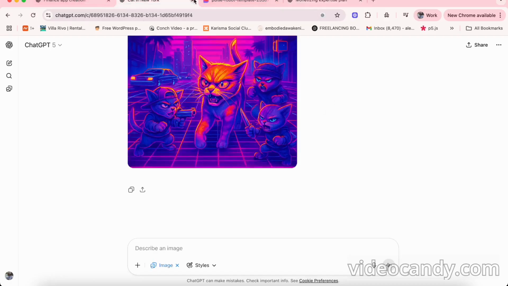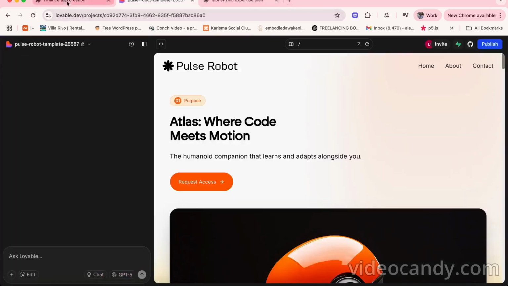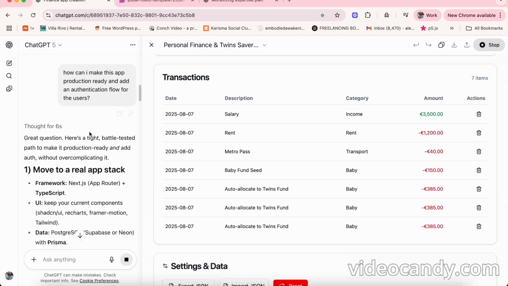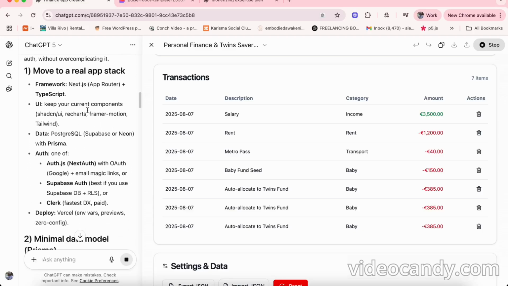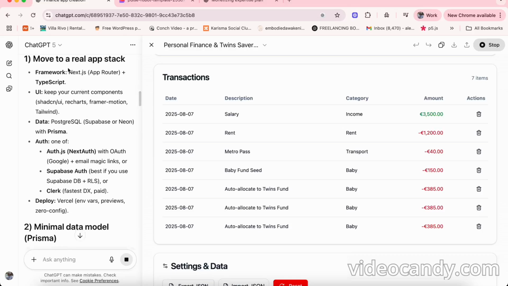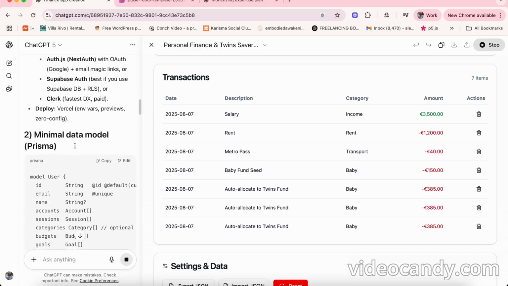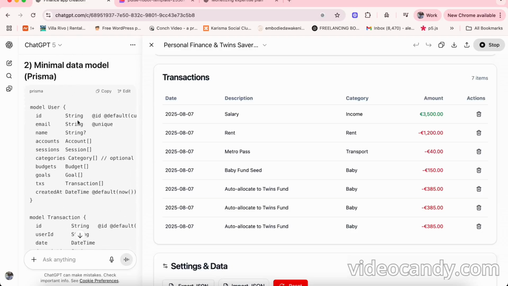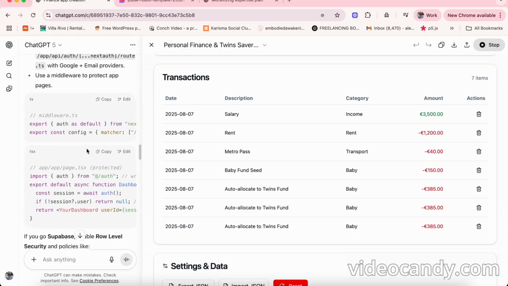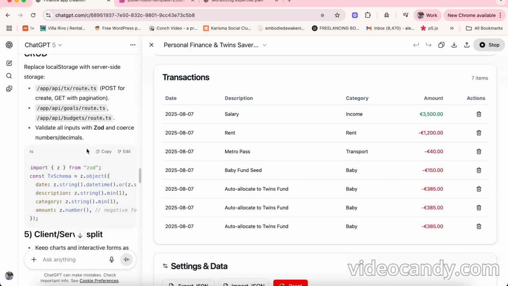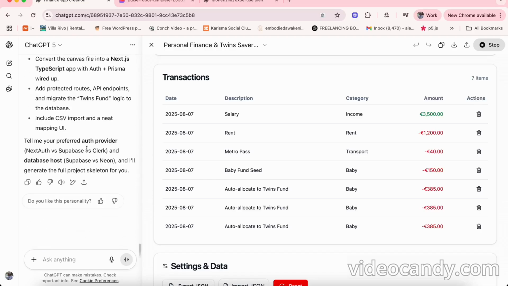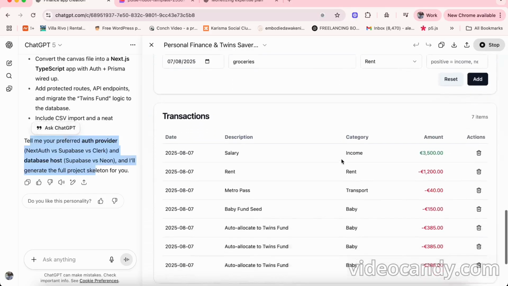Okay, images, we talked about it. Then we can close it. Bang. You see, when it says multi-area app stack, it tells me about the tech stack I should be using, the minimal data model. So it goes into the tech details of everything I need, and probably at the very end, I just have to tell it what I prefer to use, and then it will generate the entire project for me. So you have no excuse.